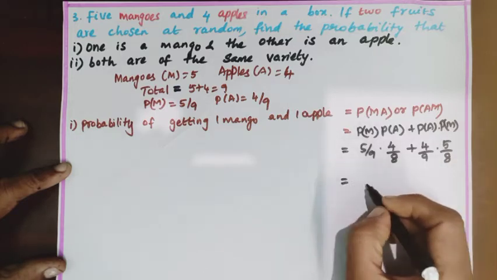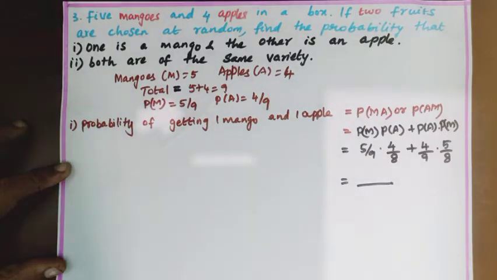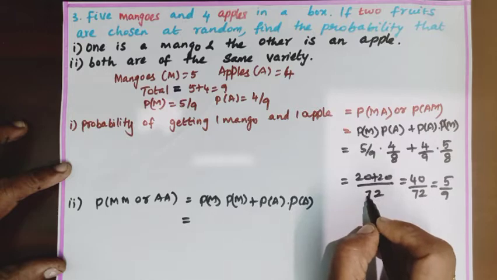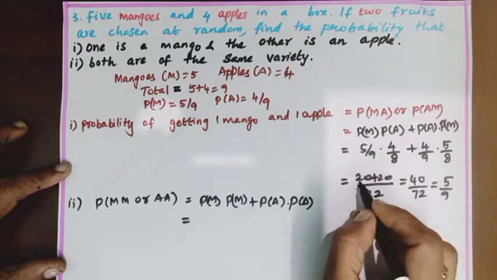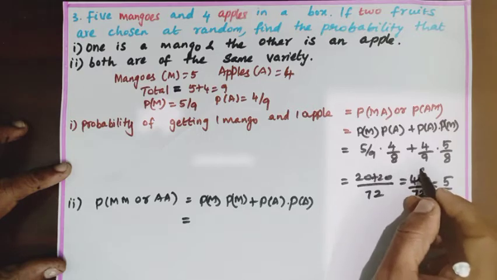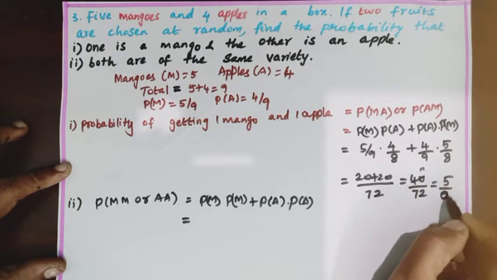This is equal to 20 by 72 plus 20 by 72, 20 plus 20 is 40 by 72. Cancelling by 8, we will get 5 by 9.